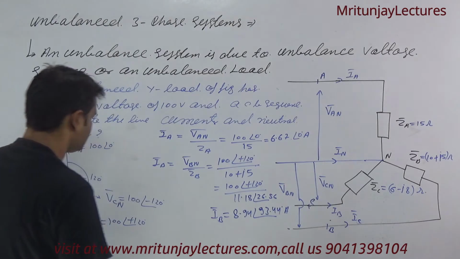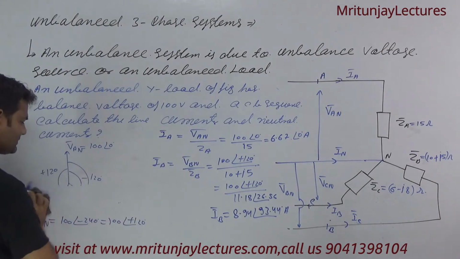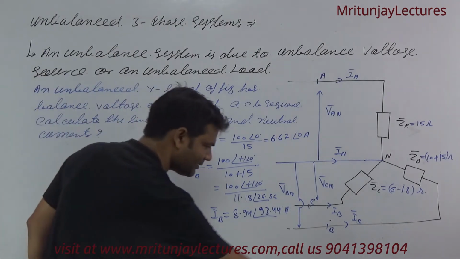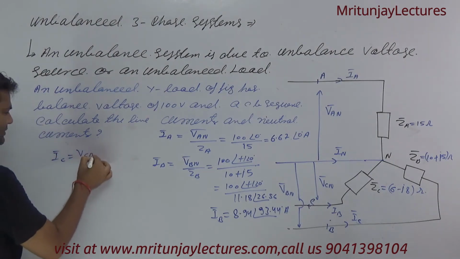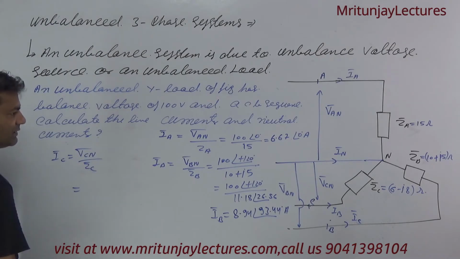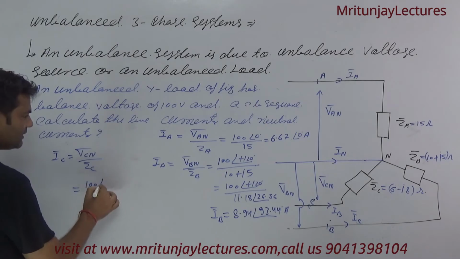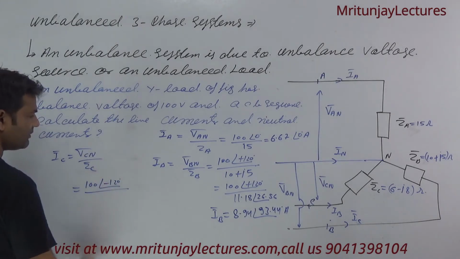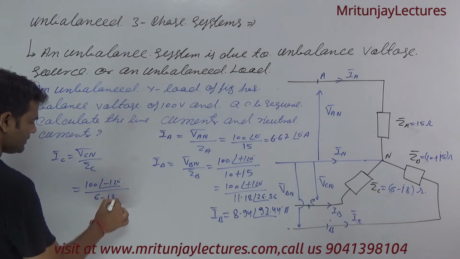Clear? Now last target, what about IC? IC is VCN divided by ZC. VCN is 100 at the angle minus 120 divided by ZC, 6 minus J8.